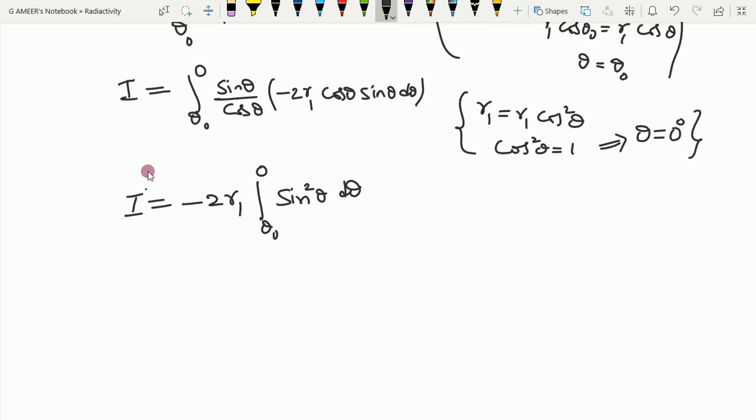Okay, sin square theta we can write again as sin square theta is equal to 1 minus cos 2 theta by 2, to do the integration.